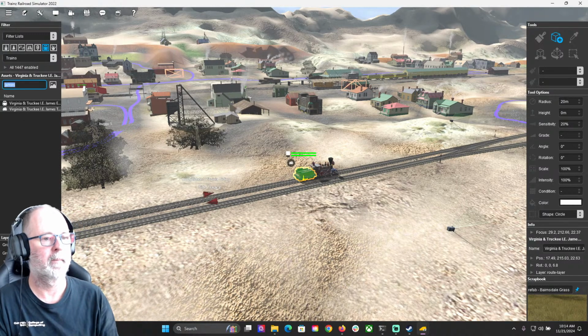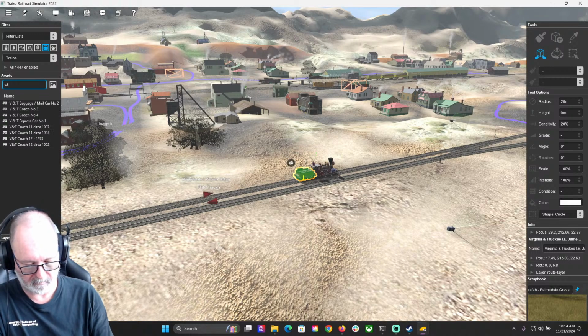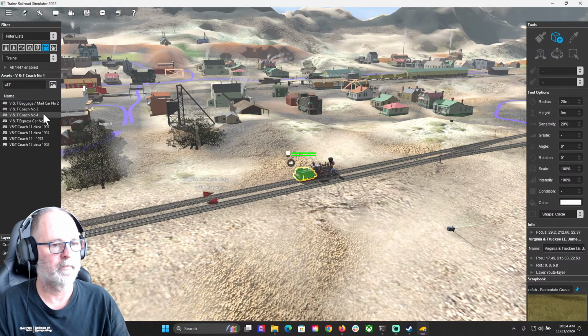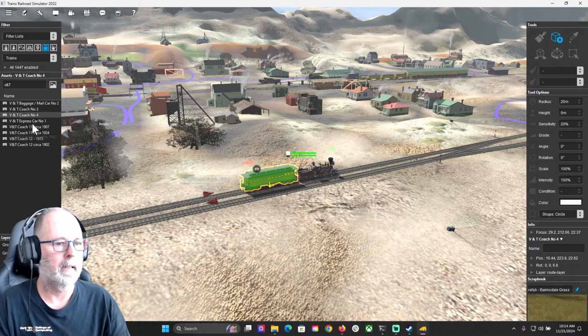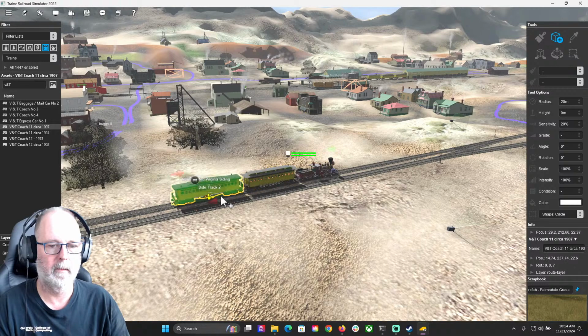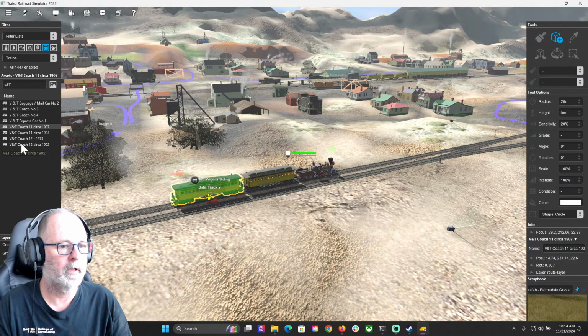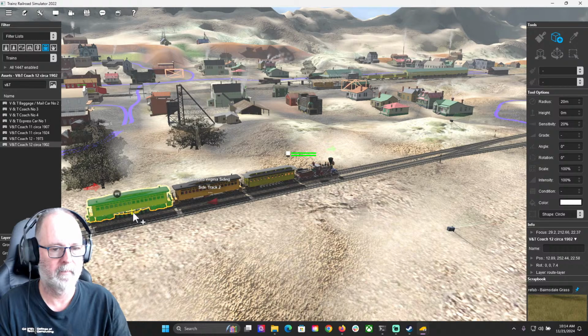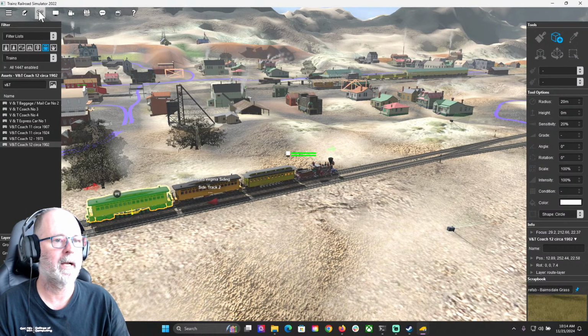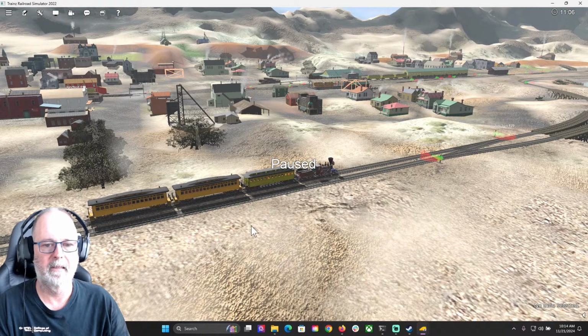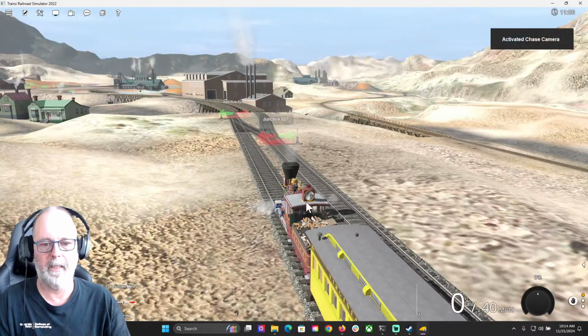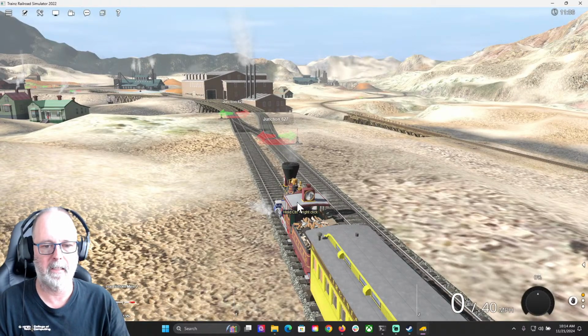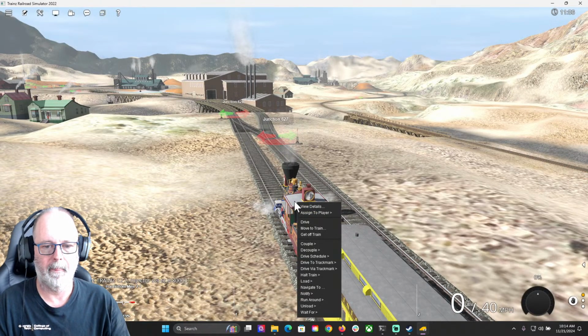What the heck? So I'm going to go V&T, and we have all these coaches here. So there's a famous number 4. What else is there? Let's do the number 11, circa 1907. And let's do the 12 coach, circa 1902. Okay, so now we got these coaches here. So then we just go back into Drive and unpause. And no train selected. So now I got the train selected just by clicking on it. Sometimes you have to do something with this menu, like move to train.